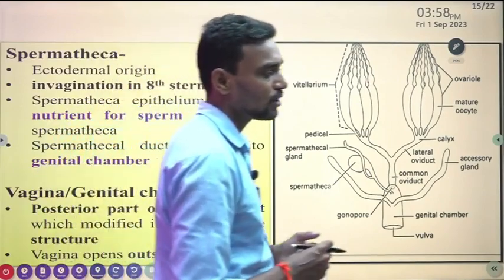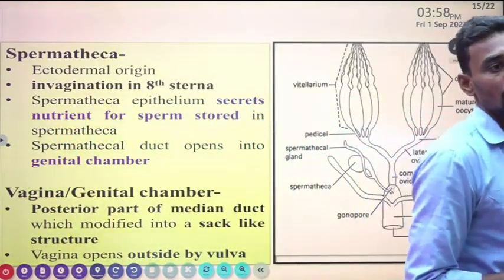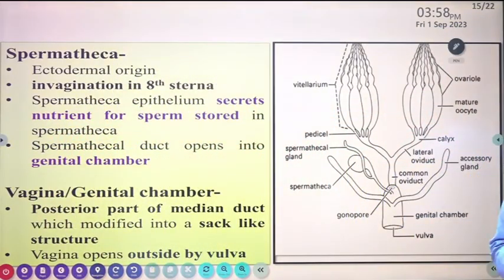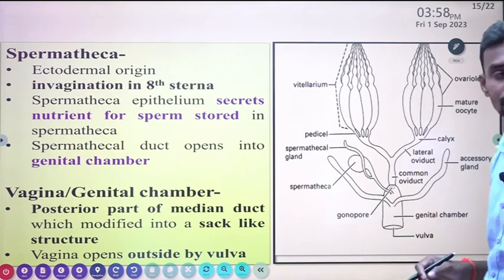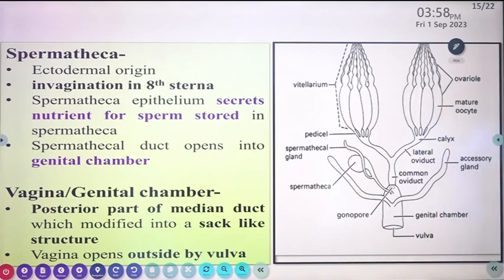The spermatheca is also important, playing a major role in female reproduction. It is ectodermal in origin, an invagination in the 8th sterna. The spermatheca epithelium secretes nutrients for the sperm stored in the spermatheca. Its main function is to secrete nutrients for sperm storage. Then the spermathecal duct opens into the genital chamber.